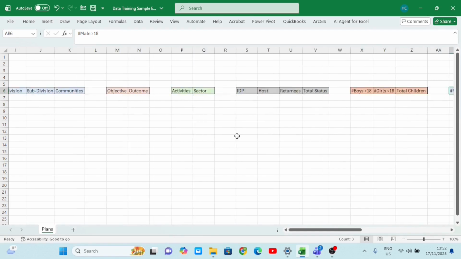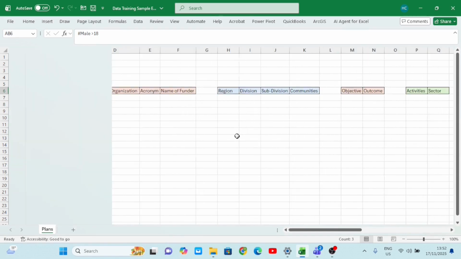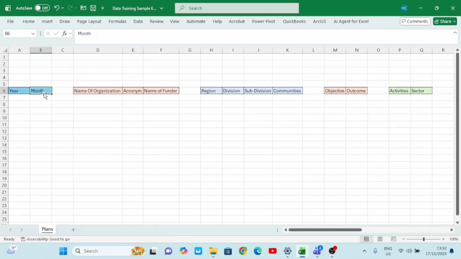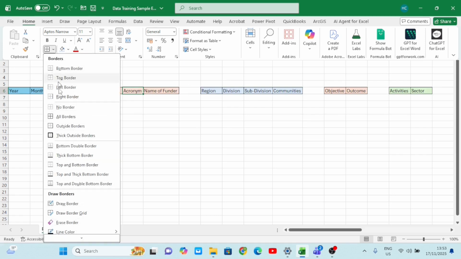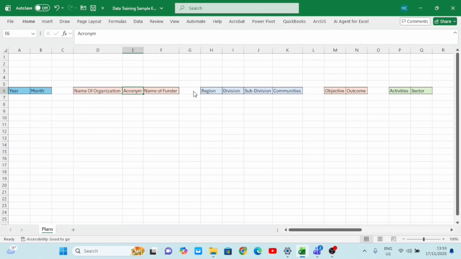Just done our plan, which is, this is the plan, making sure that we go through all the headers reflecting our 5W. And then here again, you see that we're mostly using our borders and this small bucket here to color the cells and also to make these borders that you see here. Okay, so these are options of all the borders that you can use, and then also you saw that we were skipping one column because we might use this column in the future.